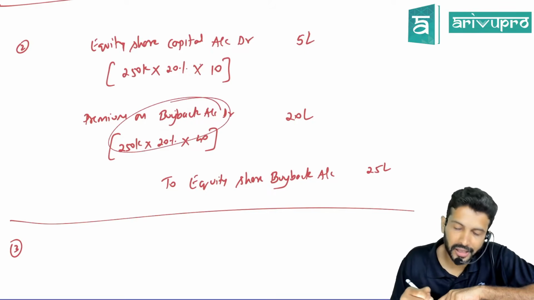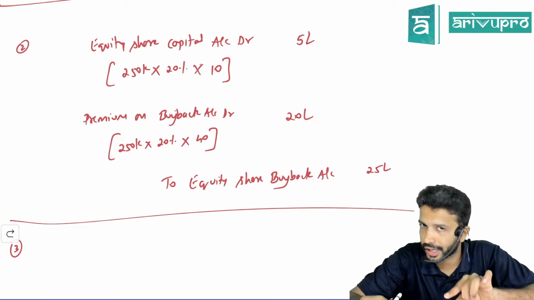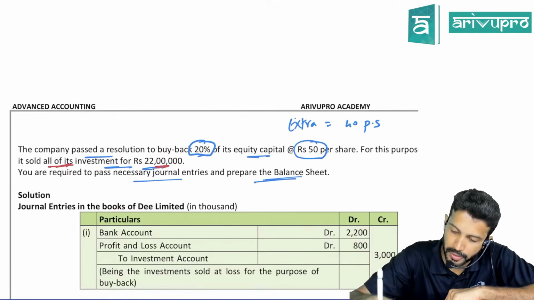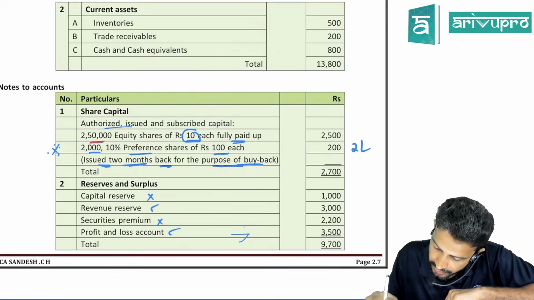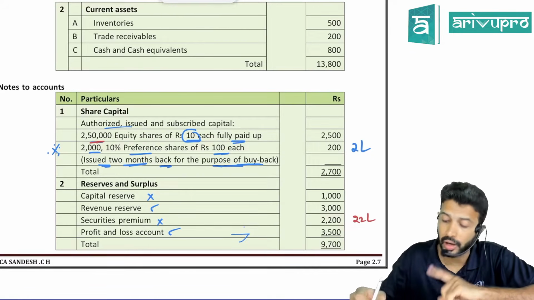So premium on buyback is a loss. Normally loss goes to P&L, but before that, check. Do we have any securities premium? Yes. How much securities premium do we have? 2,200. All these numbers are in thousands. So the value is 22 lakh.